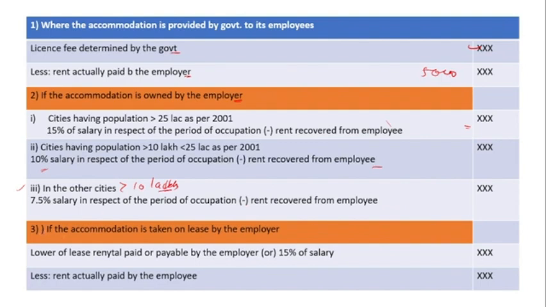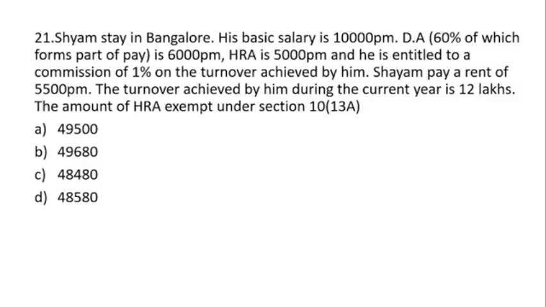Then condition number 3: if the accommodation is taken on lease by the employer, the employee does not own the accommodation. In that case, the lower of the lease rental paid or payable by the employer, or 15% of the salary, less the actual rent paid by the employee. So here is a format, you can go through it and save it, you can take a screenshot of that. Okay, so let's move ahead with another question.